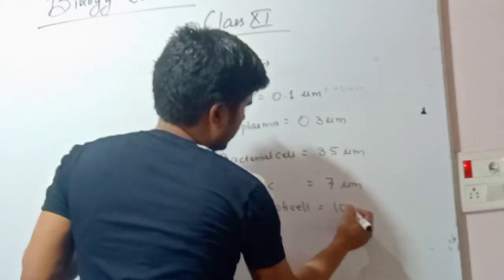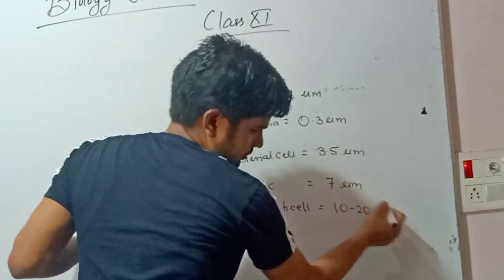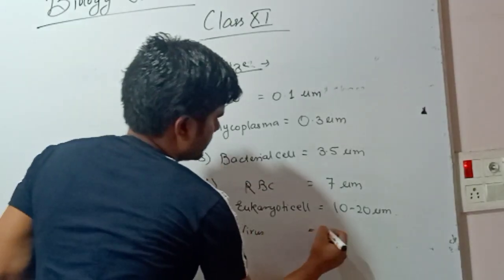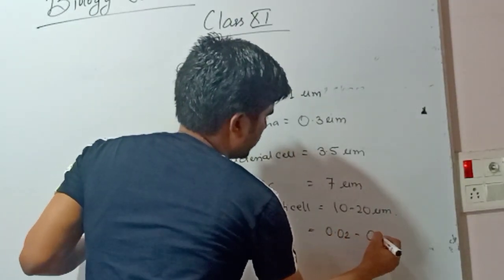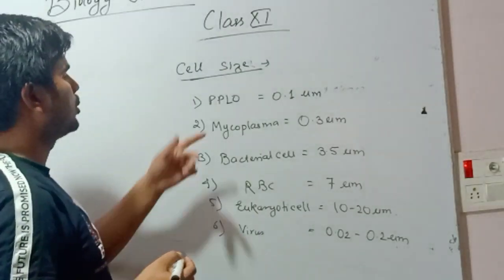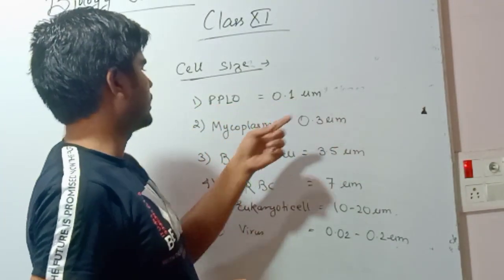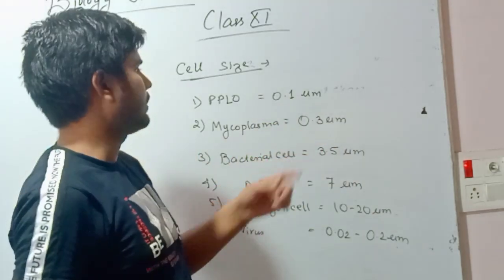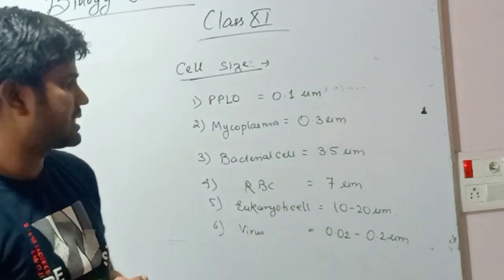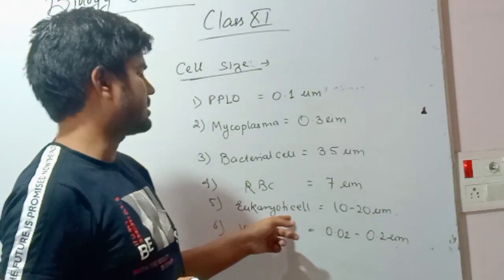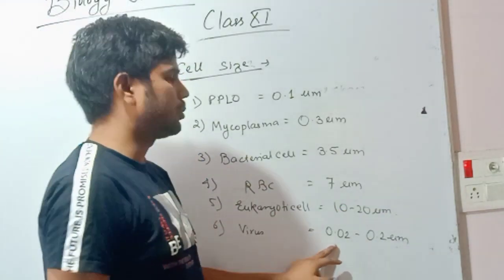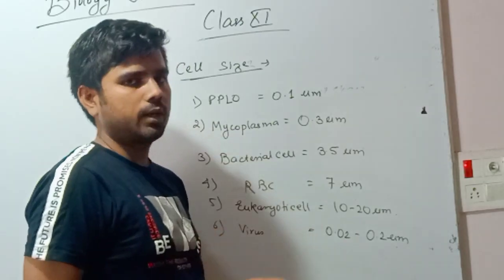It is 10 to 20 micrometer. Virus, it is 0.02 to 0.2 micrometer. So these are some cell sizes. Pleuropneumonia-like organism 0.1 micrometer. Mycoplasma 0.3 micrometer. Bacterial cell 3.5 micrometer. RBC 7 micrometer. Eukaryotic cell 10 to 20 micrometer, and virus is very small, 0.02 to 0.2 micrometer.